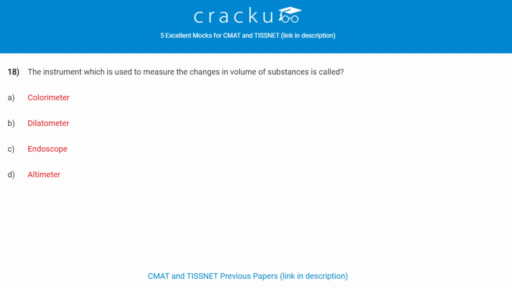The instrument which is used to measure the changes in volume of substances is called as? It is called as dilatometer. Colorimeter is the instrument which compares intensity of colors.